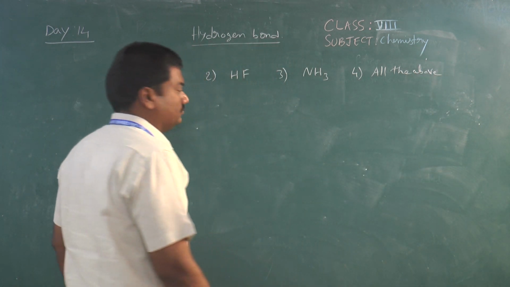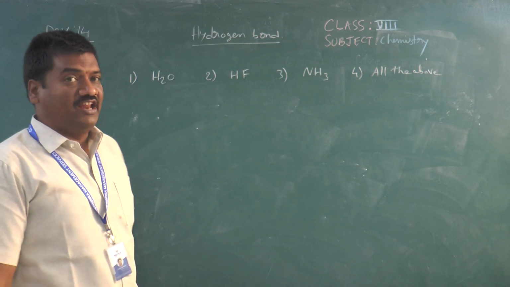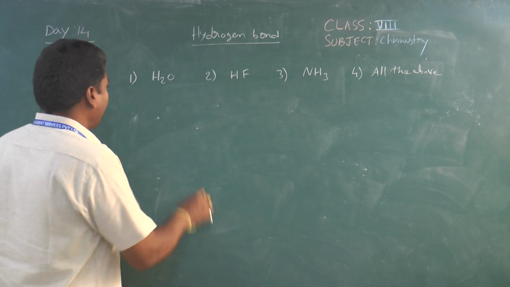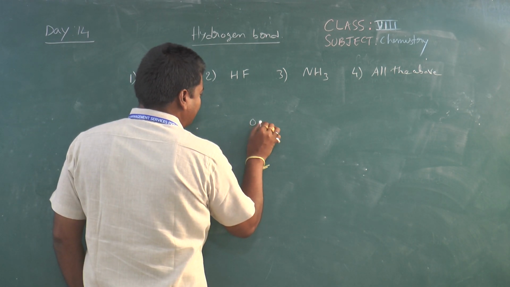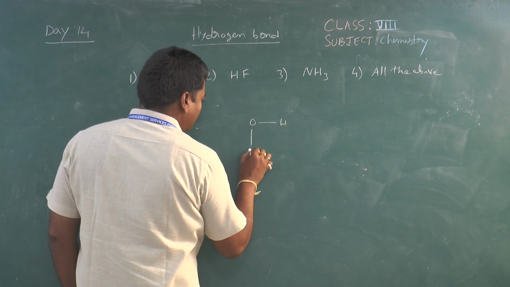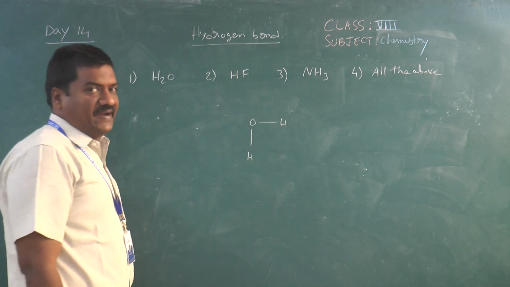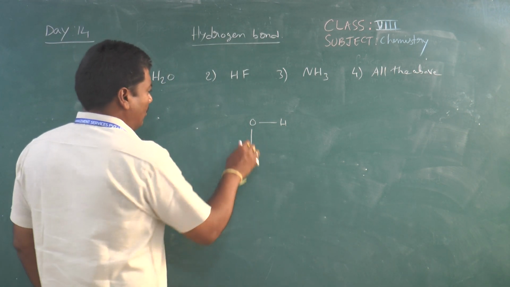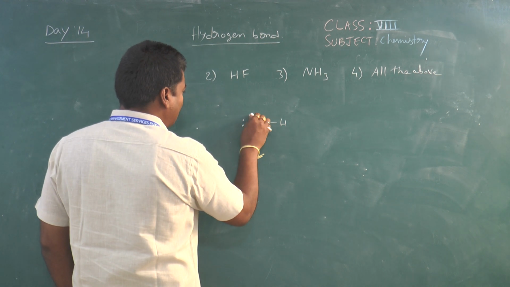That is the given question. Now, which of the following molecules will exhibit hydrogen bond? Here, if we come to the water molecule, the first option, I am taking the water molecule. It is a bent shape or V shape. The oxygen atom has two lone pairs of electrons.